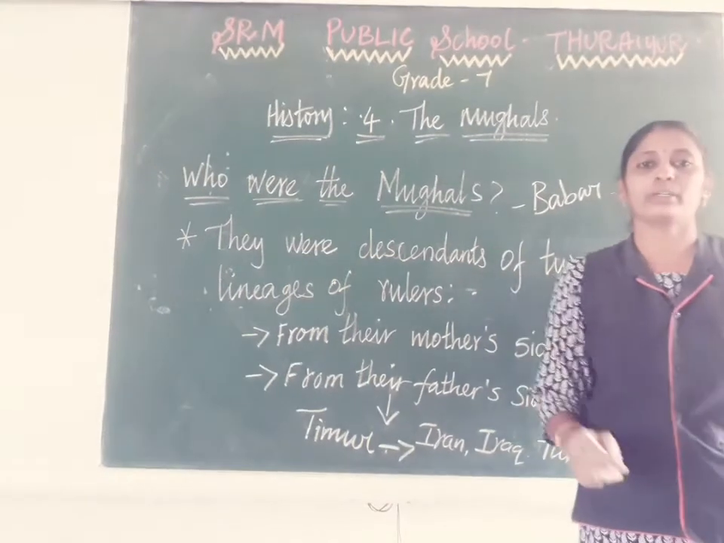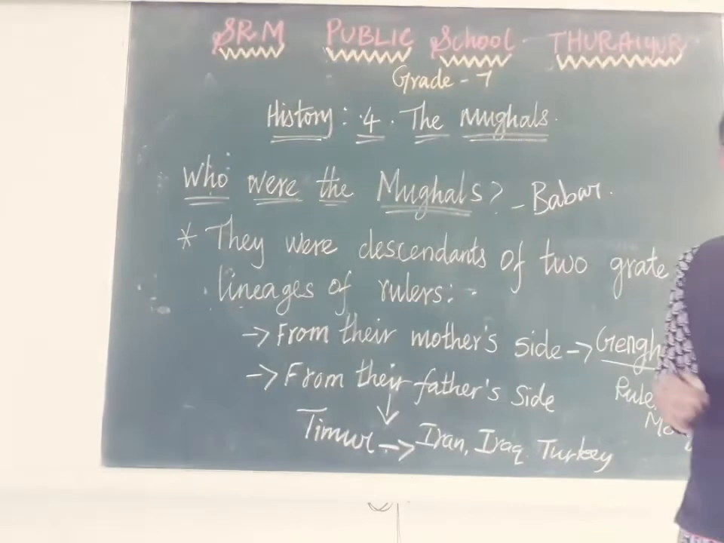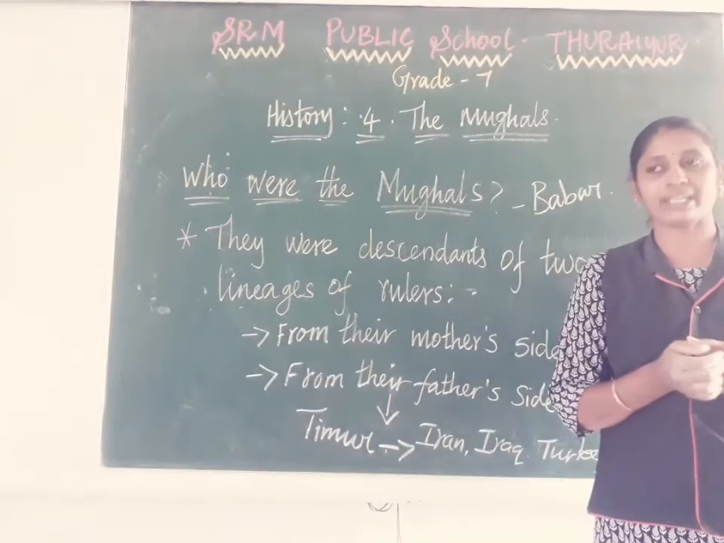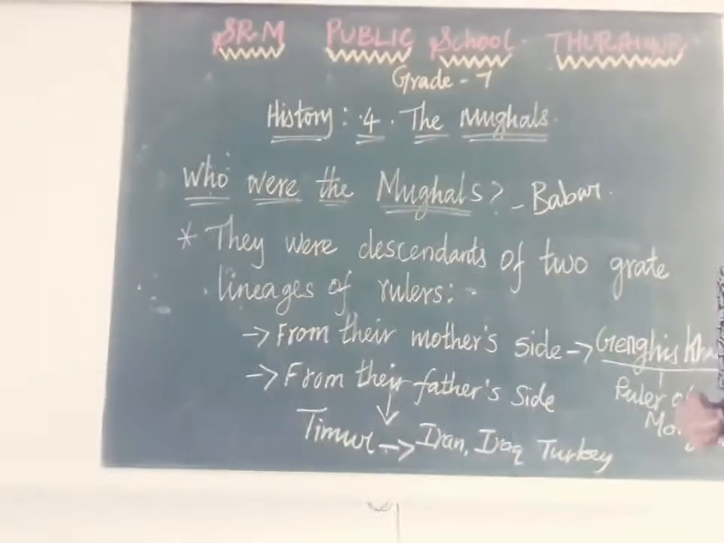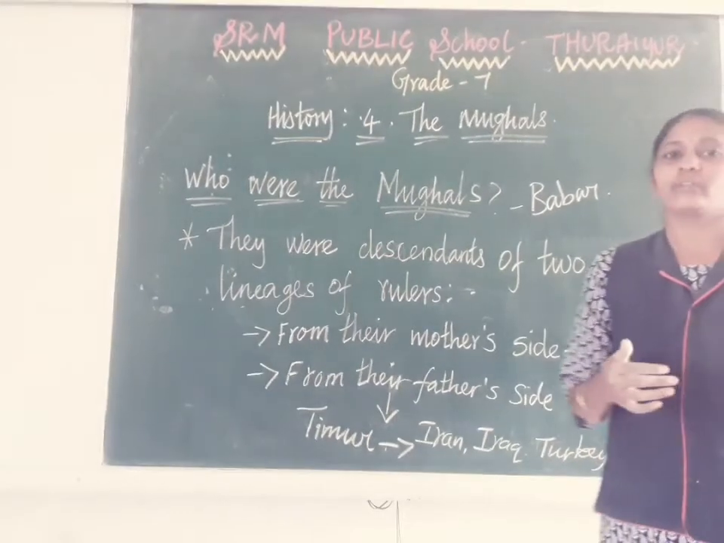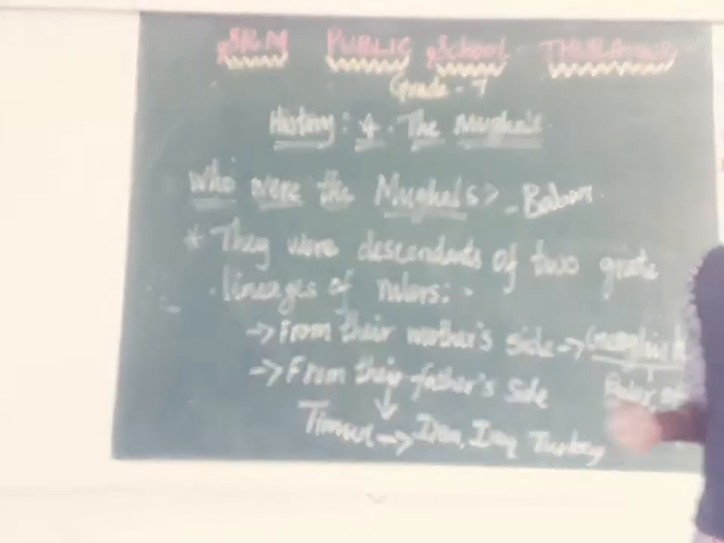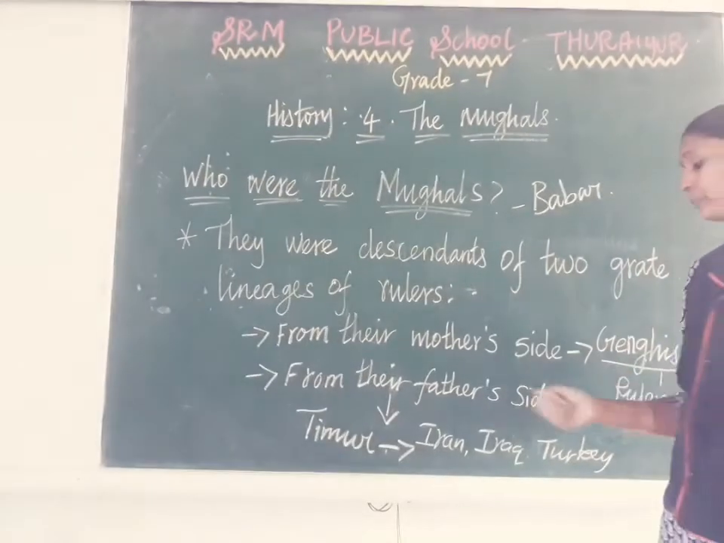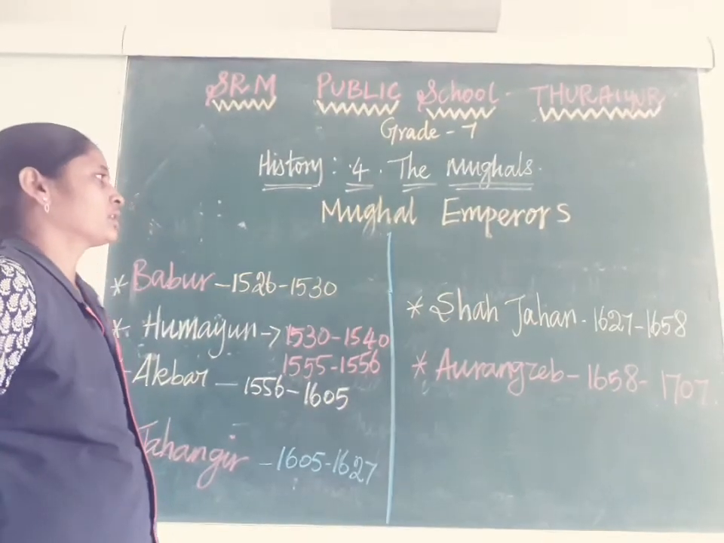Why? Because they love Taimur alone. Why? Because he was very enthusiastic, and his capability for ruling was somewhat developed. That's why they are proud to say we are the successors of Taimur.